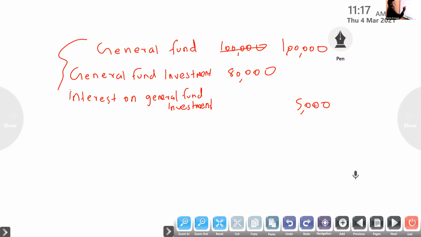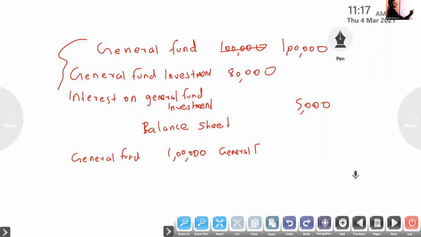If it is a fund, we know it will come on the liability side, the general fund. You don't need to add anything; you just write the same amount. Then the general fund investment is an asset.